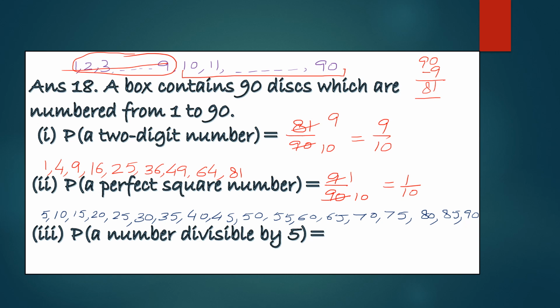And another way to find the number of favorable outcomes, you can divide 90 by 5 because they are asking for a number divisible by 5. If you divide 90 by 5, you get 18. So there are 18 such numbers which are divisible by 5. So the probability of a number divisible by 5, favorable are 18 and total are 90. So let's simplify. 18 ones are 18, 18 fives are 90. So we have 1 by 5.